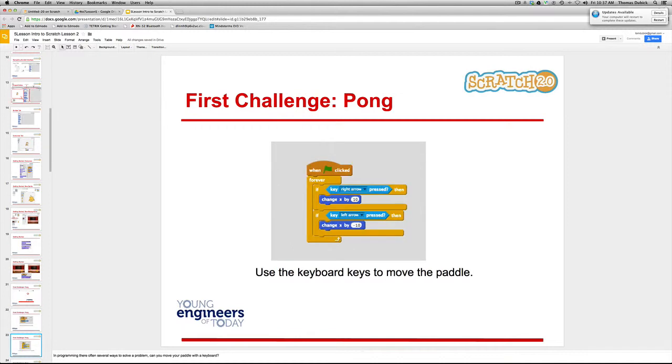But now, we want you to use the keyboard to move that paddle. So if key right arrow is pressed, then change X by 10, if left arrow. Remember to write this code on the paddle. So in this case, it's the trampoline. If you haven't done this code, please take a moment to do it now.